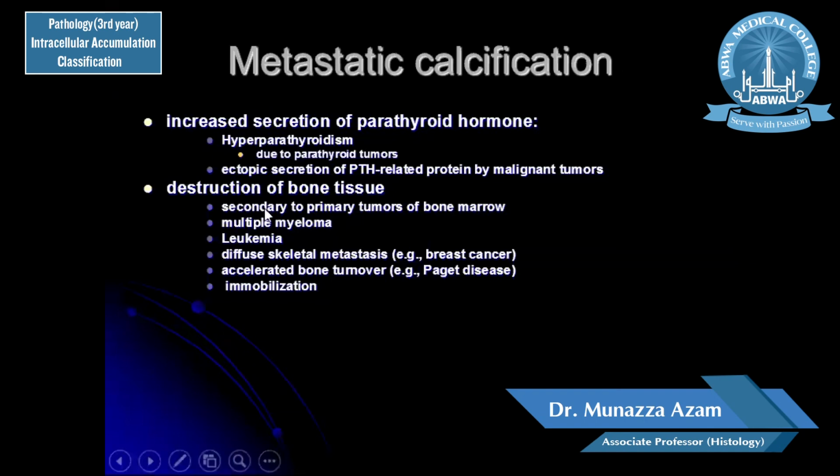Destruction of bone tissue, which can be secondary to primary tumors of the bone marrow, for example, multiple myeloma, leukemias, different other tumors which metastasize into the skeletal tissues, for example, breast cancers, or bone turnover is increased in Paget's disease, immobilization. So anything which leads to destruction of the bone tissue can cause excessive release of calcium from the bone, and this calcium gets deposited into the tissues because of higher levels of the calcium.